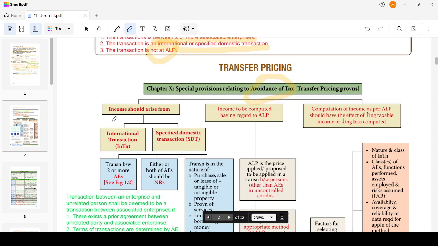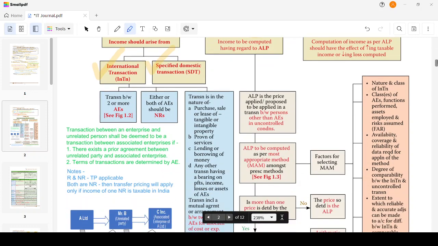For the transfer pricing provisions to be applicable, the income should arise from an international transaction or a specified domestic transaction, right? What is an international transaction? A transaction between two or more associated enterprises. Enterprise we will learn later. An international transaction is a transaction between two or more associated enterprises.